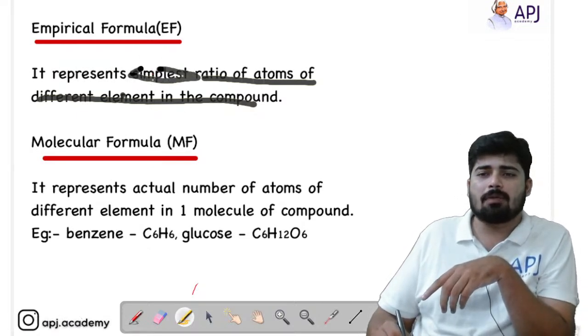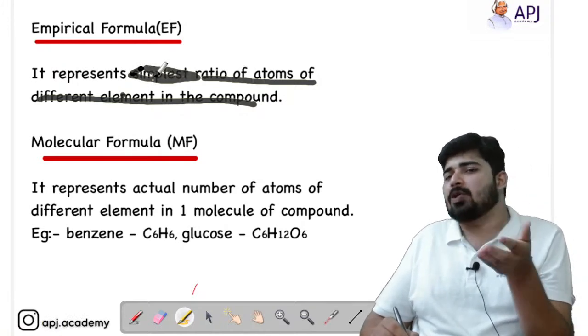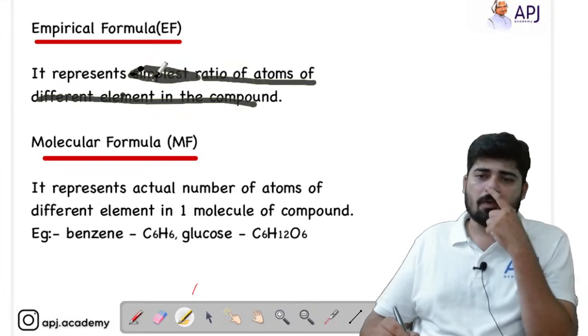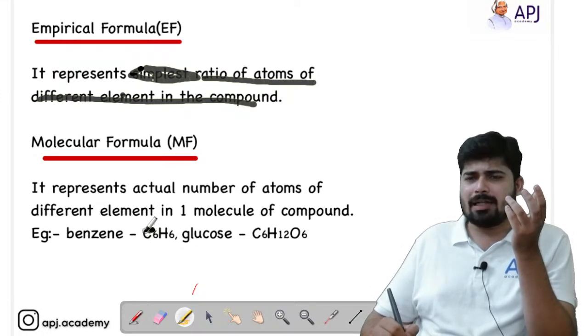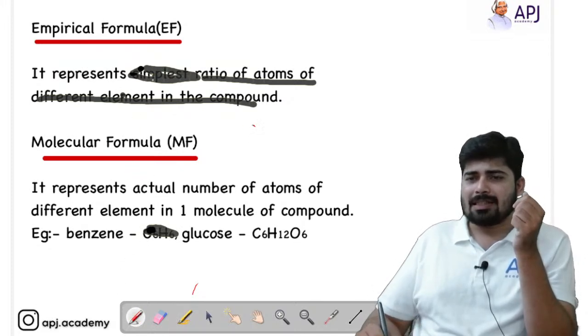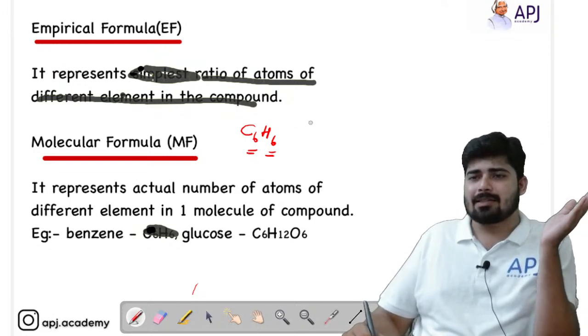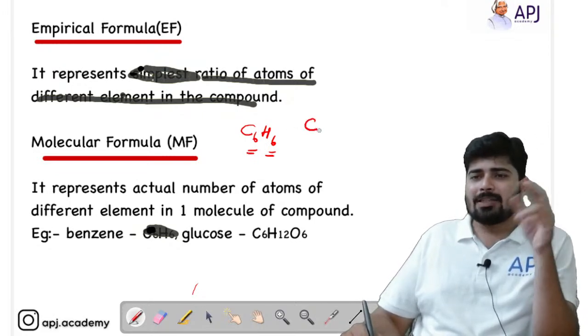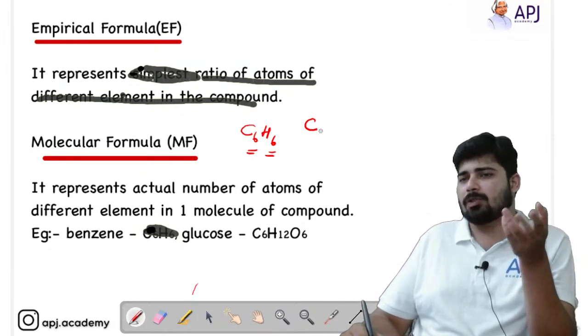You will get to know what empirical formula is once we start doing the problems related to empirical formula and molecular formula. For the time being, I'll give you an example. Here I have given the molecular formula of benzene, C6H6, right? Here 6 and 6 is common, so you can just remove that 6. So you will be getting 1:1. If you divide both by 6, you will get the ratio as 1:1.